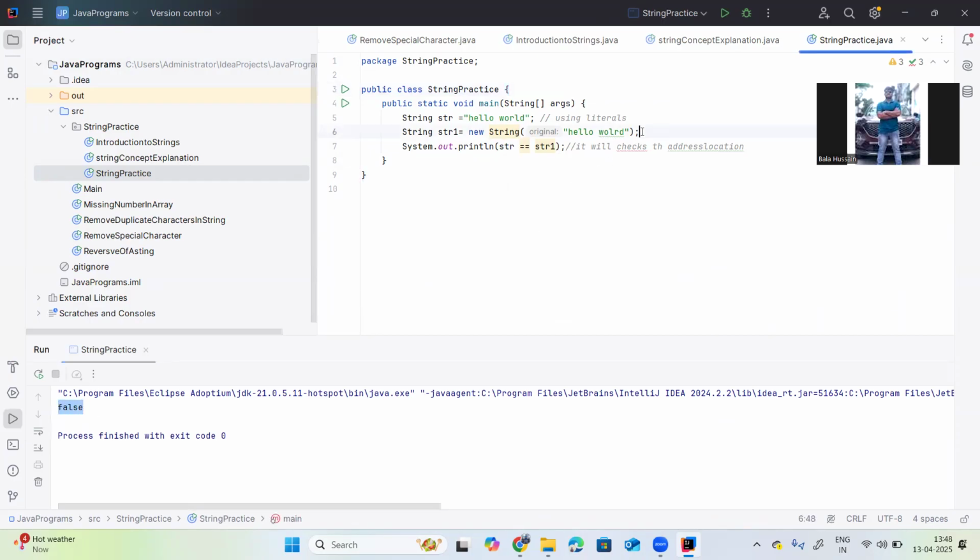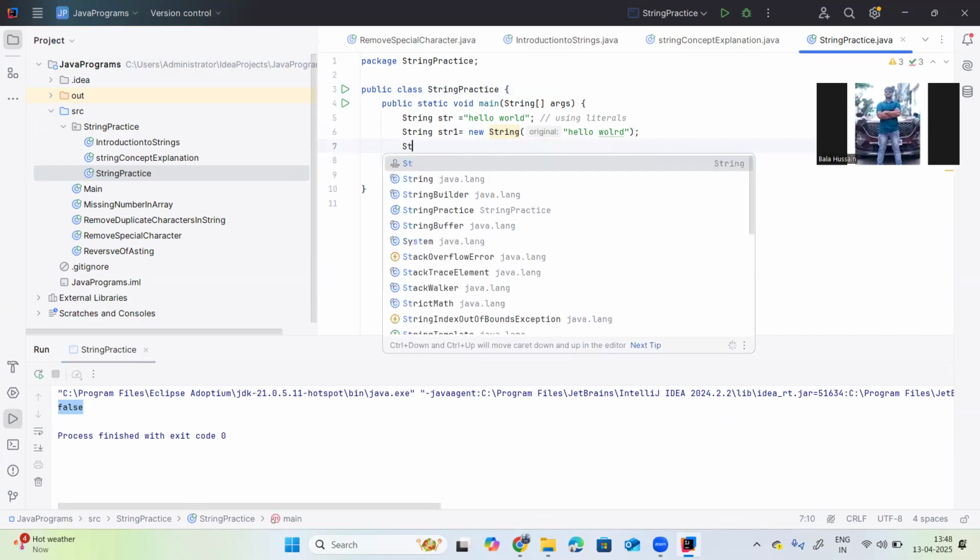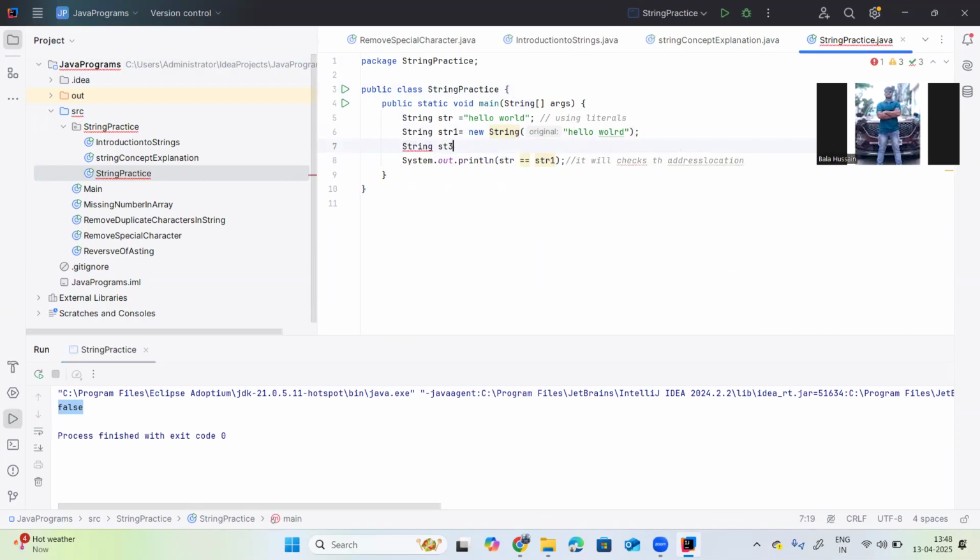And one more thing. Then I will create one more string here. String str3 equals "Hello world". Then I am comparing with System.out.println, str double equals str3 or not. Because this is also a literal, I am using the literal concept here. So this Hello world, str1 and str3 are pointing to the same location. So when I compare those two, it will return true.